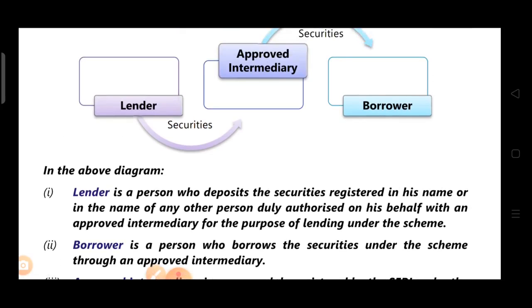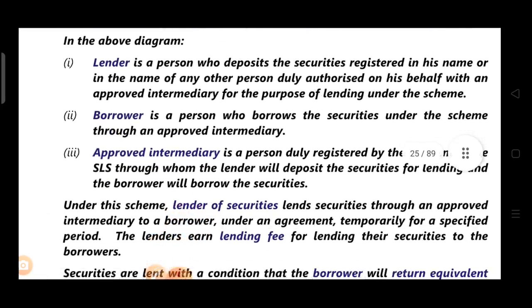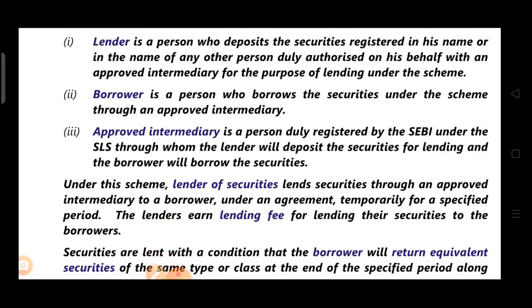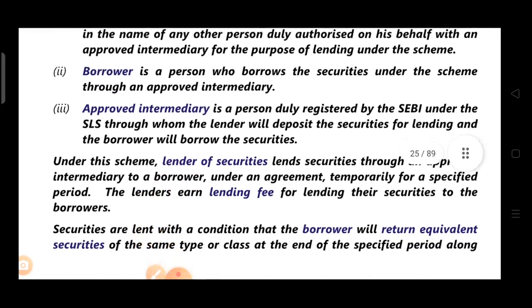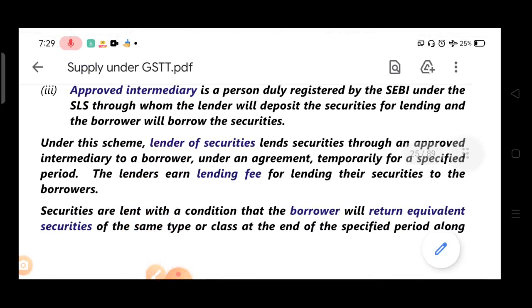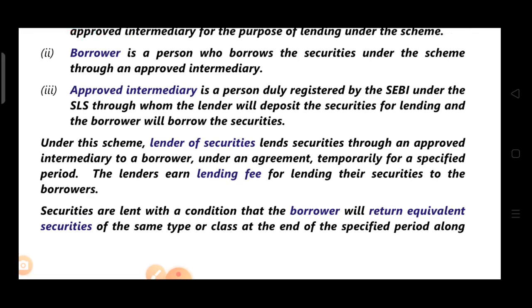Now, under this scheme, the lender of securities lends securities through an approved intermediary to a borrower under an agreement, temporarily for a specified period. The lender earns a lending fee for lending the securities to the borrowers. As the lender is lending the securities, in return he'll get a lending fee.